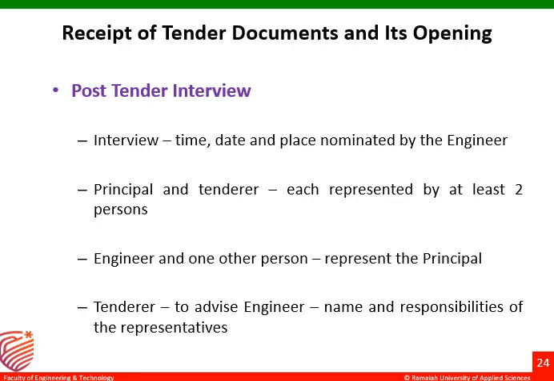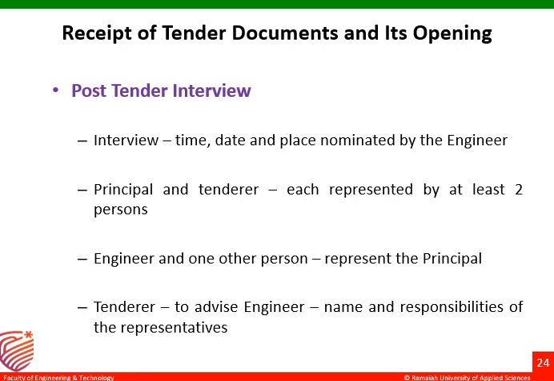The principal and the tenderers should each be represented by two persons. So a single contractor cannot attend the meeting, or a single owner cannot attend the meeting. There should be at least two persons. Either the contractor coming to the meeting is possible, or instead of the contractor, two representatives of the contractor can go for the post-tender interview.